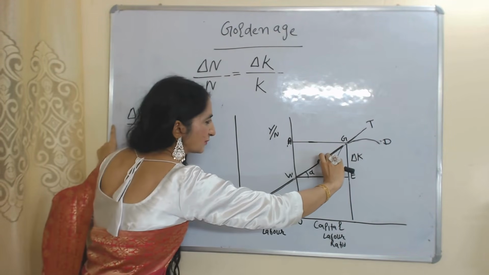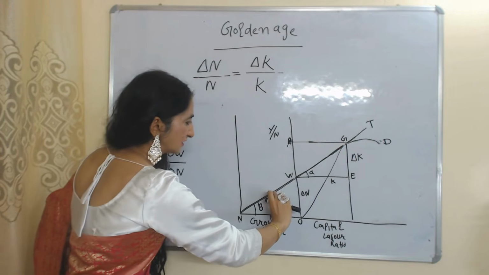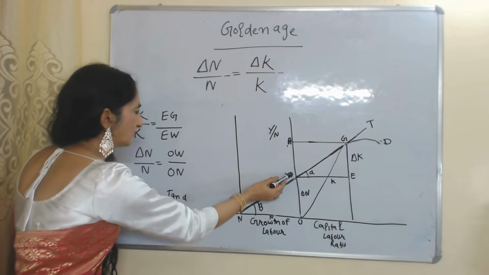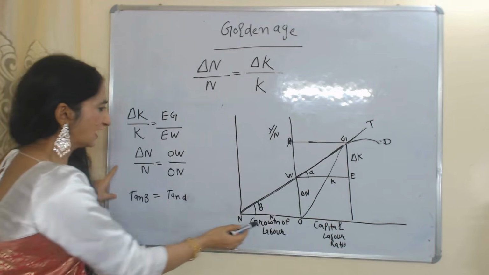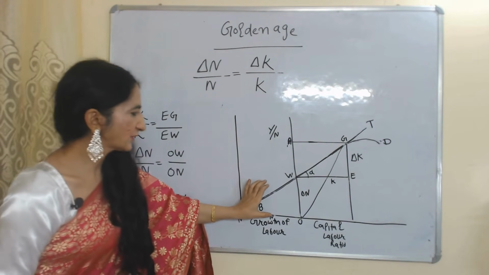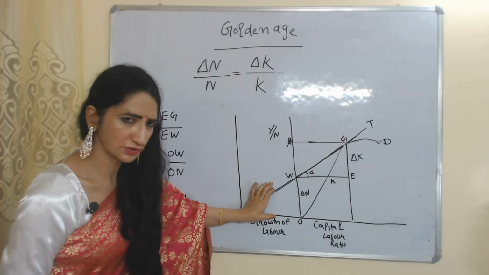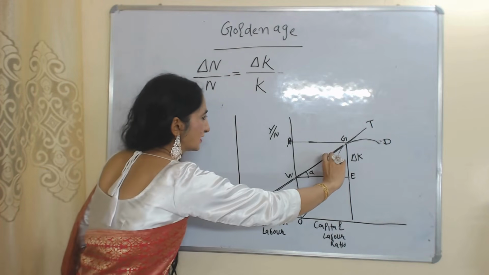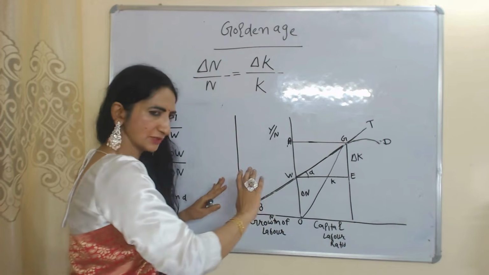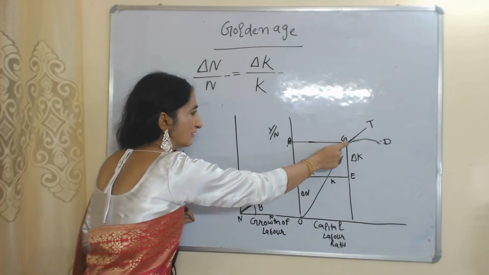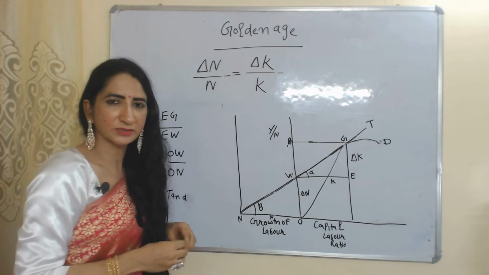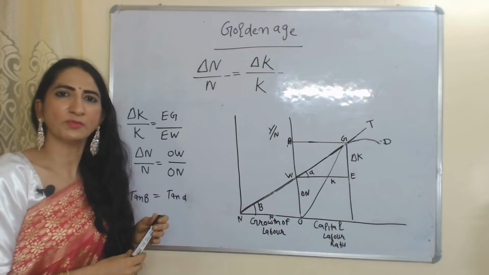This triangle represents the growth rate of capital, and this triangle represents the growth rate of labor. Here OW represents delta N, and ON represents N. So this triangle represents the growth rate of labor, or we can say the growth rate of population, and this triangle represents the growth rate of capital. So both triangles are equal to each other. That means at G point we have achieved our golden age, where the growth rate of capital is equal to the growth rate of labor, or we can say the growth rate of population.